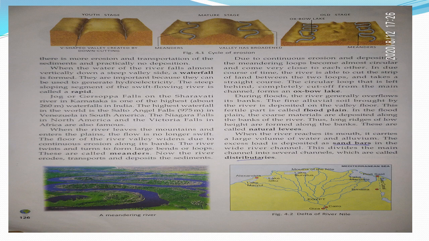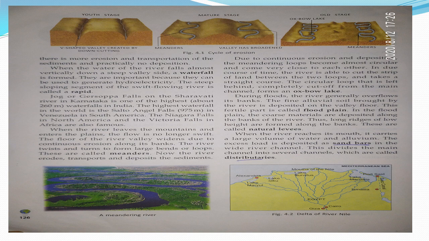And here the river erodes, transports, and deposits the sediments. And after some time, in due course of time, the river is able to cut the strip of land between the two loops and takes a straight course. The circular loop that is left behind, completely cut off from the main channel, forms an oxbow lake. Children, you can see here the oxbow lake. Okay, children. So you can see the difference between meanders and oxbow lake.